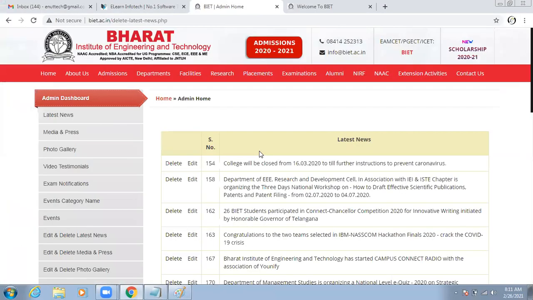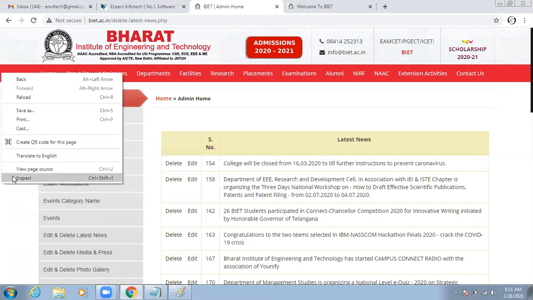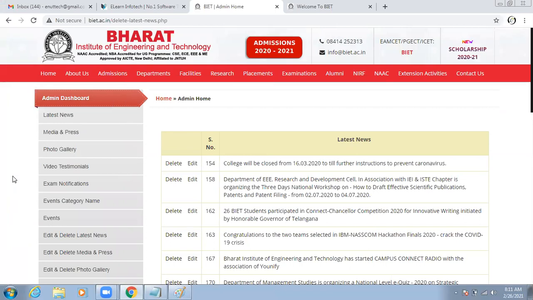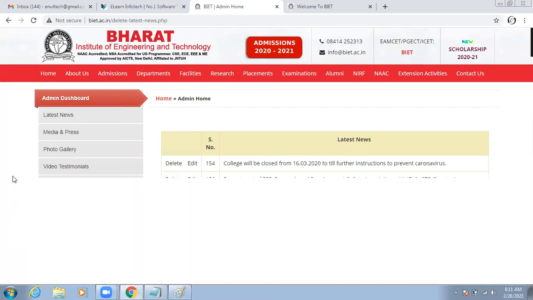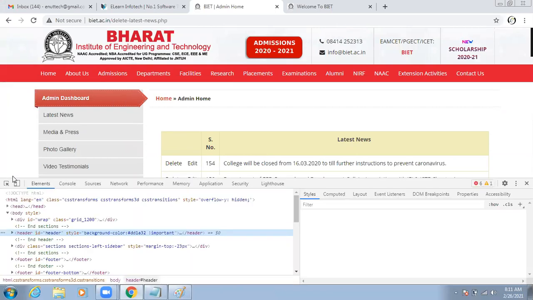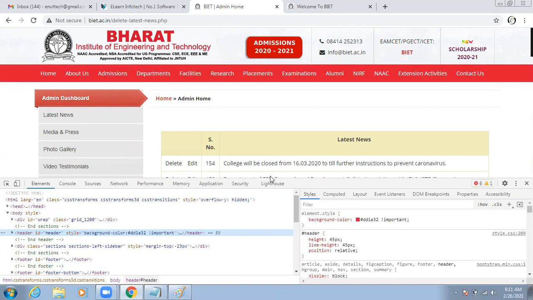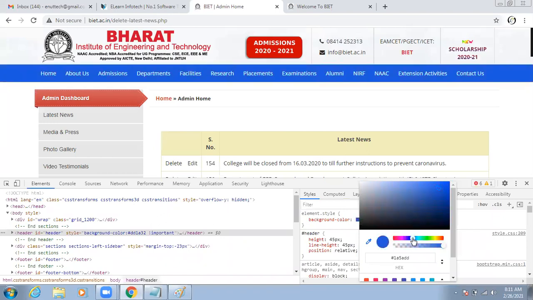CSS stands for Cascading Style Sheet. By using CSS, we can decorate the web page. For example, see here we have a red color background. Now my intention is to change this background color, maybe to blue. So I change it to blue, and now you see the appearance is automatically changed. This is just a preview.